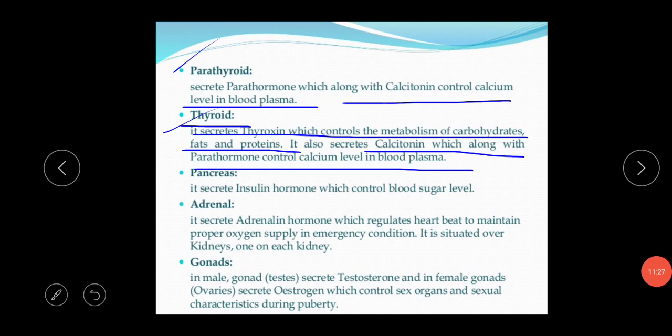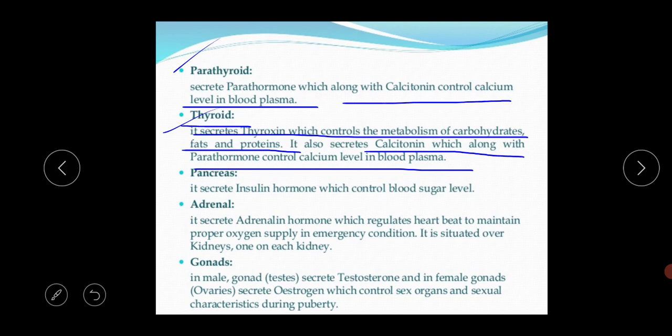What is the basic function of thyroxine? It controls the metabolism of carbohydrate, protein and fat, and it controls the BMR in our body. BMR means basal metabolic rate, and it also produces the energy that controls physical growth, mental growth and different kinds of sexual growth of the body.